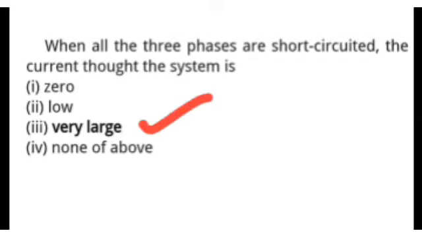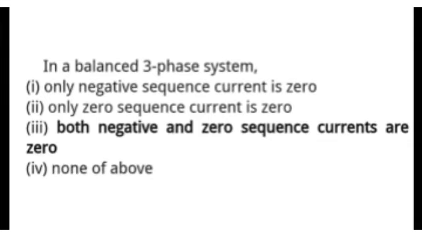So next question is, in a balanced three-phase system, options are only negative sequence current is 0, only zero sequence current is 0, both negative and zero sequence current are 0, and none of the above. So in a balanced system, negative and zero sequence currents are both 0. Okay, so the third point is the right answer.